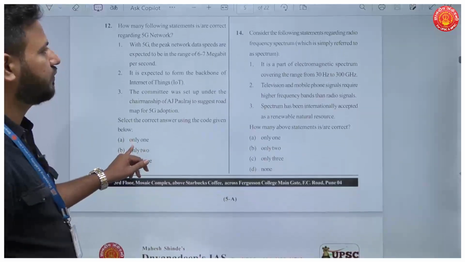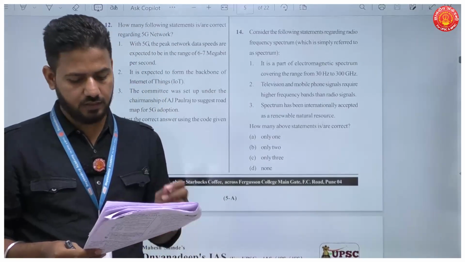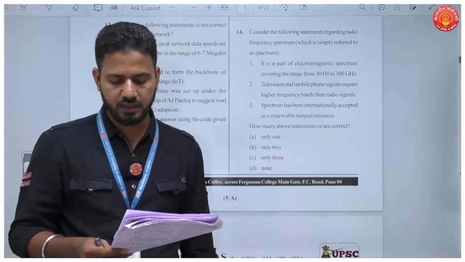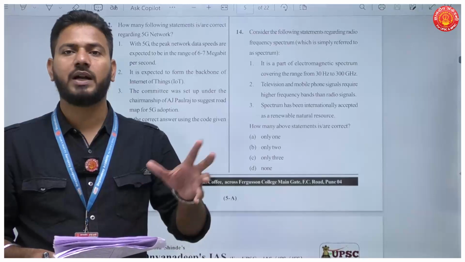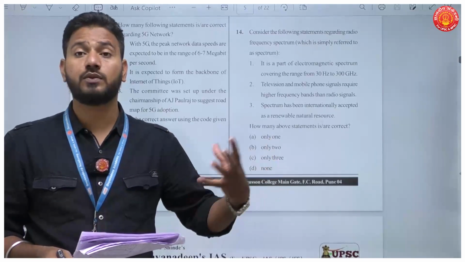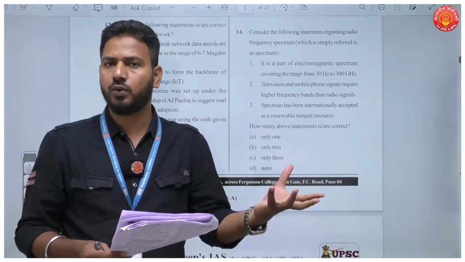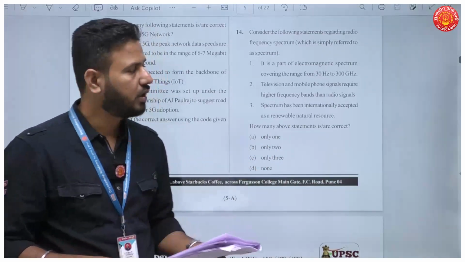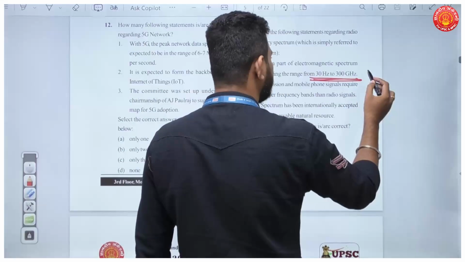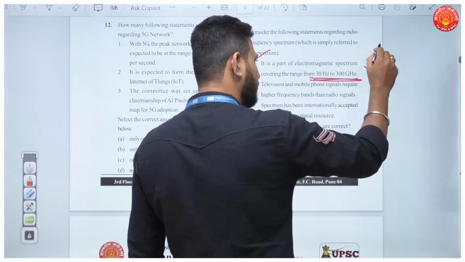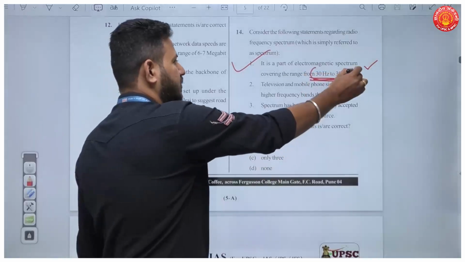Next, question number 14. Consider the following statements regarding frequency spectrum. Now, the first is it is part of the electromagnetic spectrum covering the range from 30 Hz to 300 gigahertz. Now, any spectrum is actually part of the electromagnetic spectrum. Okay, so we are specifically speaking about radio frequency spectrum. We know that radio waves are a part of this electromagnetic spectrum. So the first statement here is correct. Now, even if you do not know these frequencies, I would still suggest go with the probability of making this a correct option. Generally, UPSC will not try to change such facts.